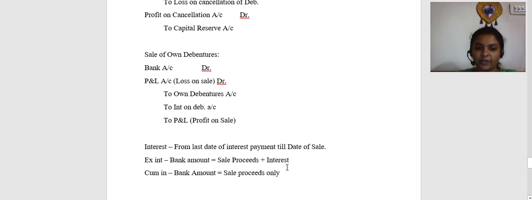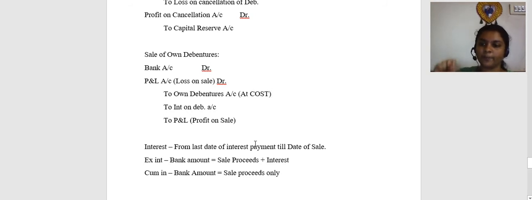Interest should be from the last date of interest payment till the date of sale. If it is ex-interest, in the bank account column, you have to take sale proceeds plus interest. Whereas if it is cum-interest, in the bank account column, you should be taking only the sale proceeds. And own debentures will always be at cost, like a sale of investment. The cost will be taken in the asset while selling that particular asset, so that you will be able to identify the profit or loss.